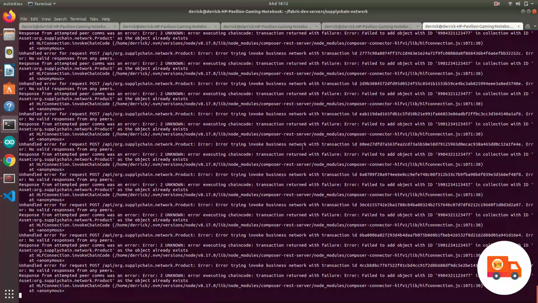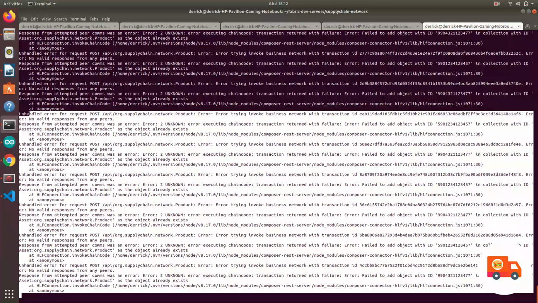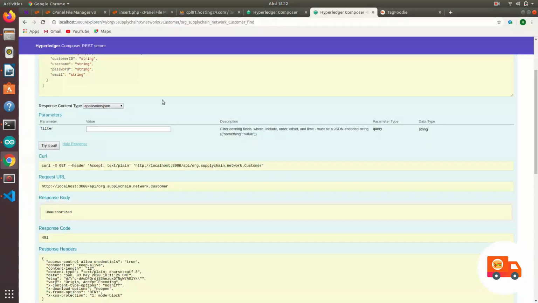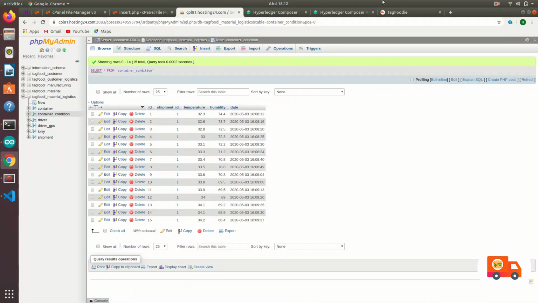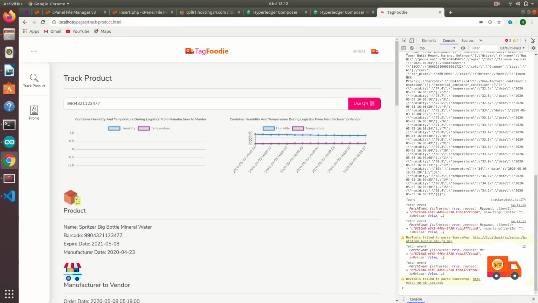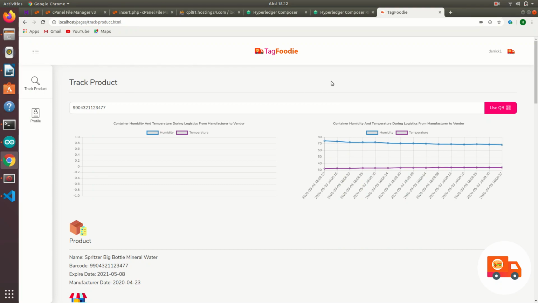This is because once users enter our website, they keep checking the product and trying to insert a new product. When we retrieve from MongoDB and insert into the blockchain, some products are already inserted, so it will block because the ID, which is the barcode, cannot be duplicated. So this is basically our product.